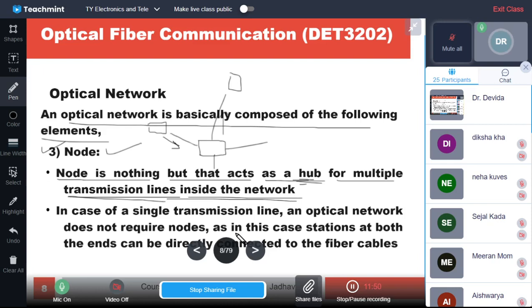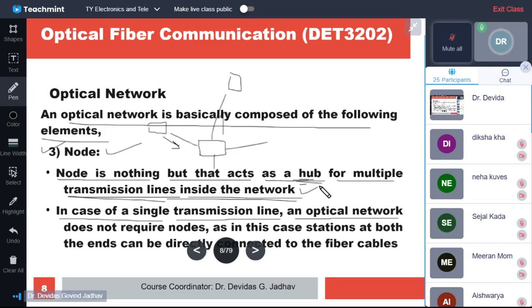Computer network theory you must be studying. Those who are not having computer network theory this semester, you just go through the basic theory of computer networks, so that it will be helpful for you to understand computer networks as well as this chapter of optical communication.